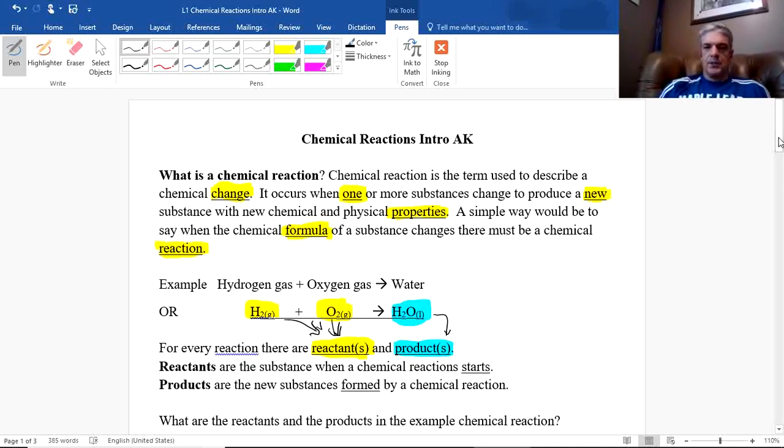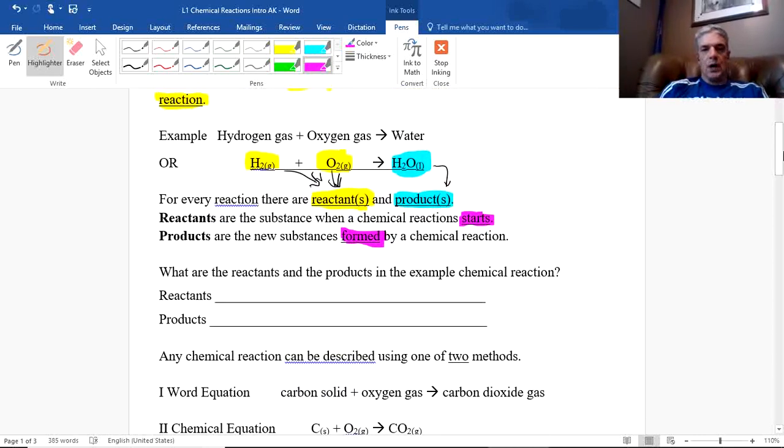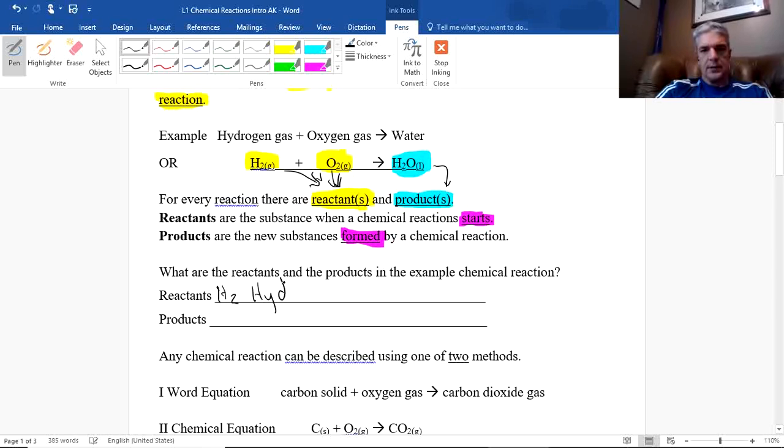Reactants are the substances when a chemical reaction starts, okay? So when we start a chemical reaction, we have those items there. So that's the beginning, okay? And then after we have new formed, these are the products. The new formed substances are right here, okay? And so we can ask some questions like, what are the reactants here? Well, the reactants here are H2 gas, or hydrogen gas, and O2, oxygen gas.